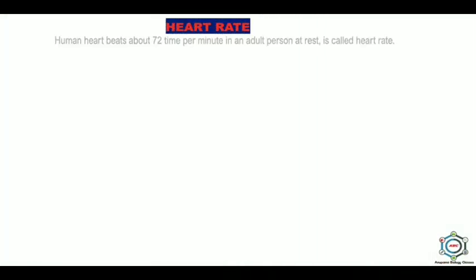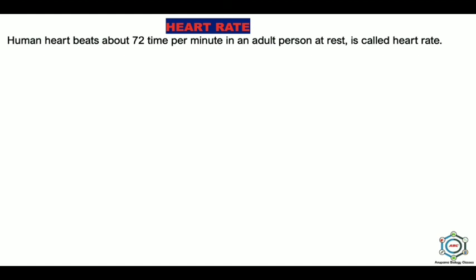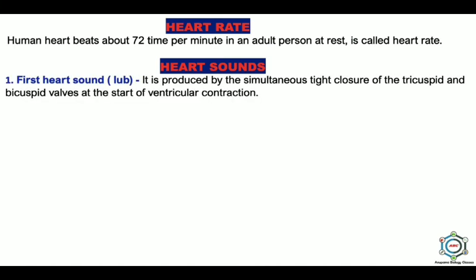Now the heart rate. Human heart beats about 72 times per minute in an adult person at rest, and it is called heart rate. Then the heart sound. There are two types of sound present in our heart. The first is lub. It is produced by the simultaneous tight closure of the tricuspid and bicuspid valves at the start of ventricular contraction. It lasts for 0.15 seconds.